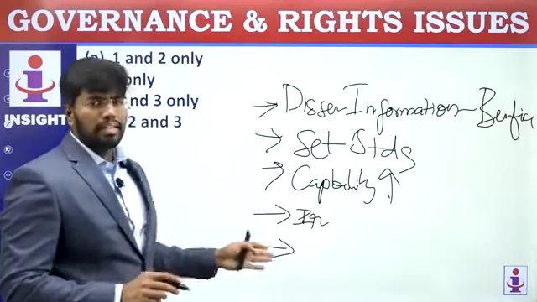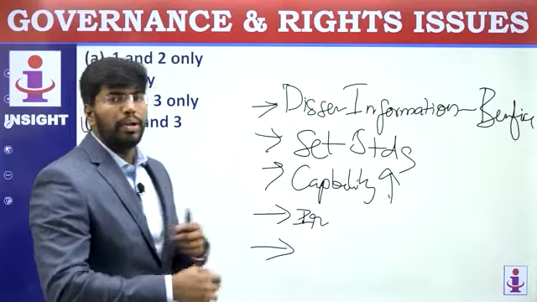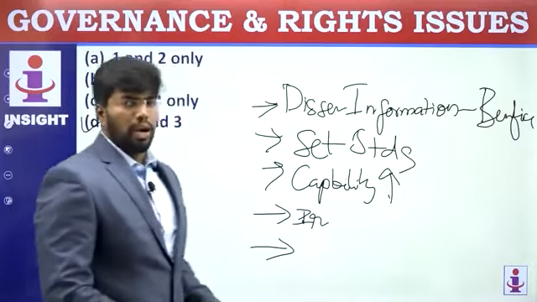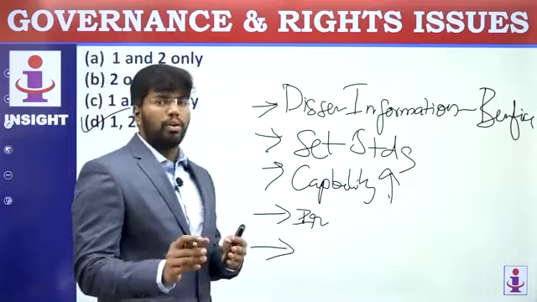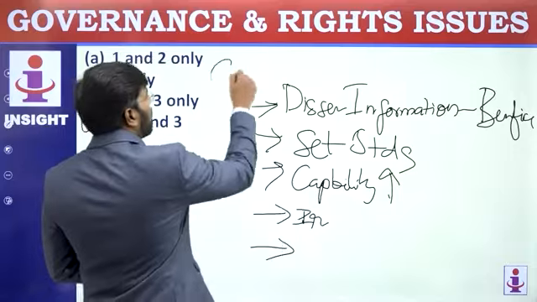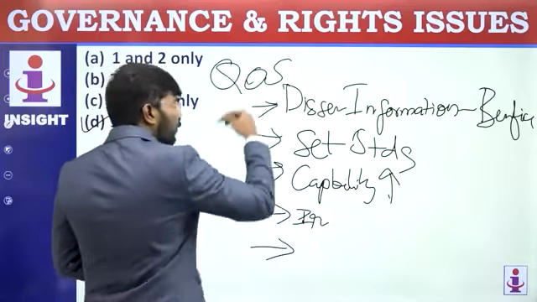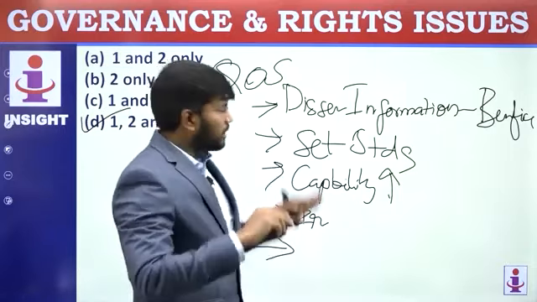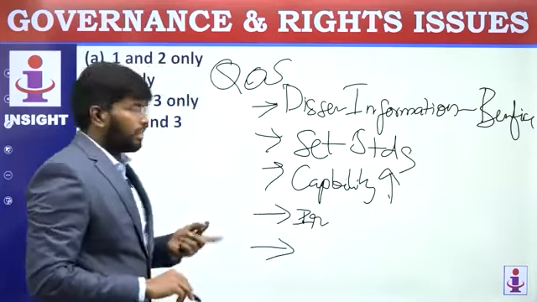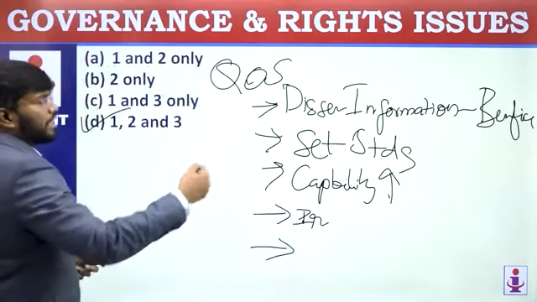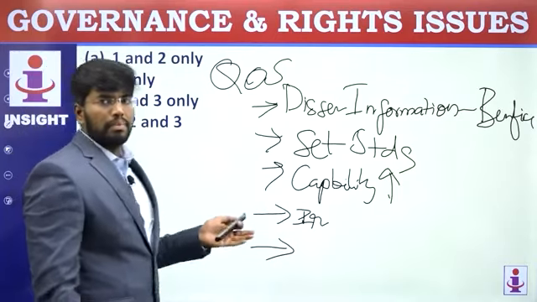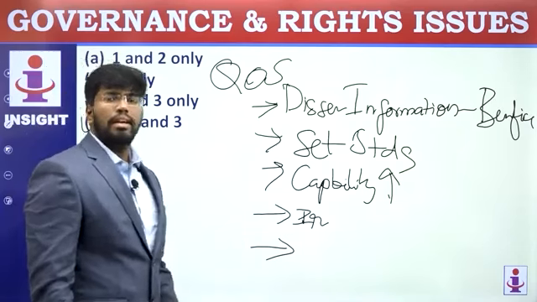All the 7 steps are related to how you are going to improve your organization and its services. Usually we stop with this quality of service. How you are going to improve your quality of service? It's all through these things. So this is quite a main aspect, but when they ask about the 7 steps, you can write it.